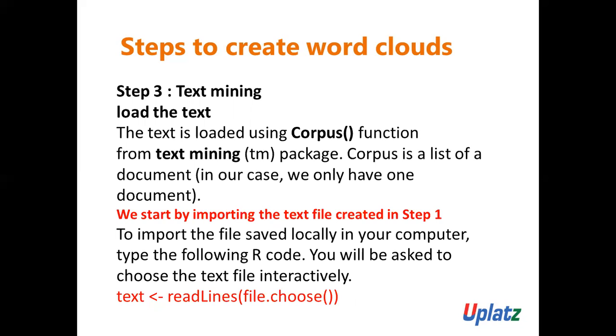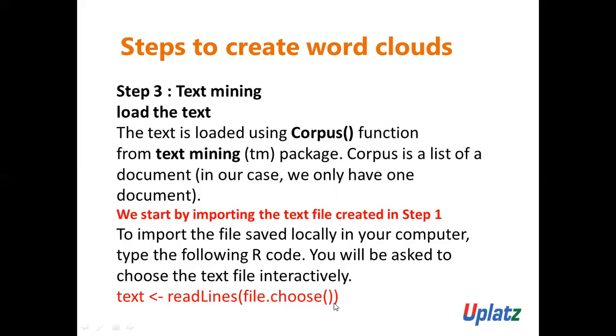Next, we start by importing the text file created in step 1. In step 1 we created one text file, you remember? So we need to import it. To import the file saved locally on your computer, you remember I showed you the what_cloud.txt file, which is saved locally in my computer in the current working directory of R. To import that file, I need to type the following code.